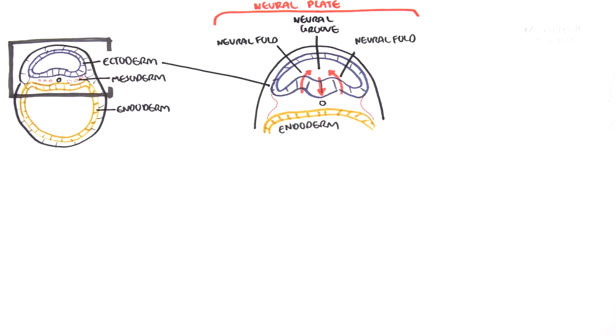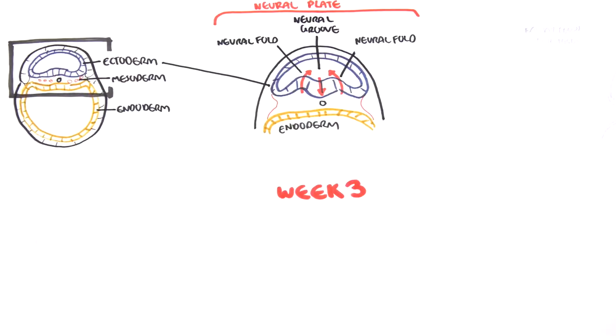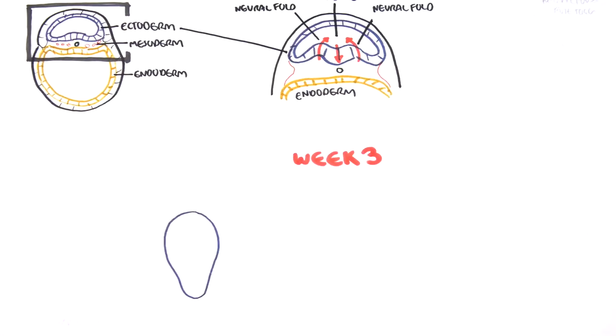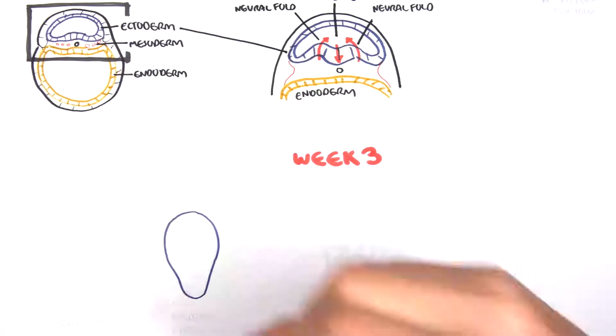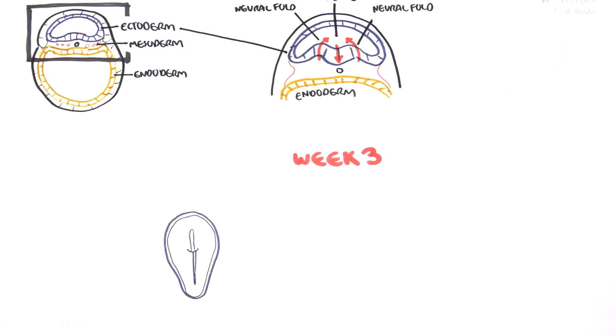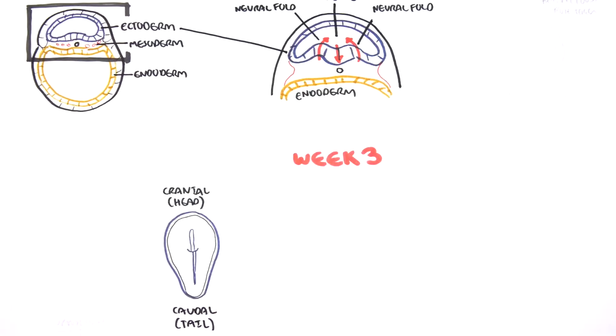Now we are looking at this front on, but let's take a look at what it looks like from the top. So we are looking at the top of the neural plate. Remember, the process of neurulation gives rise to the brain and the spinal cord. And from the top of the neural plate, you have the cranial, which is the head, and the caudal, which is the tail end.